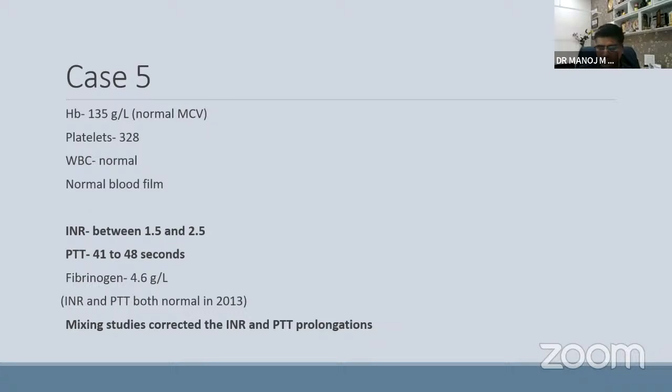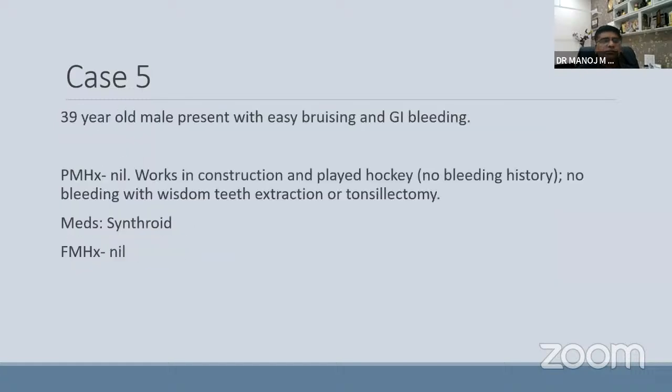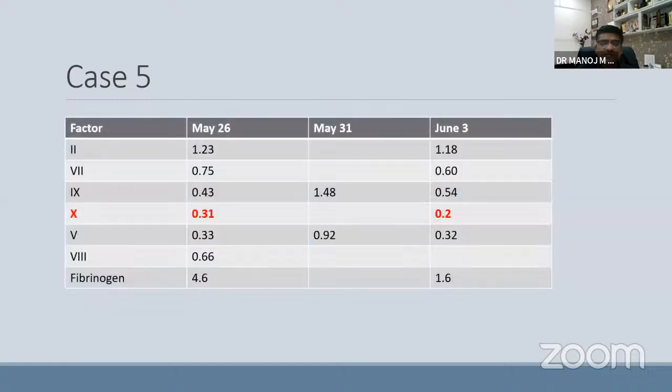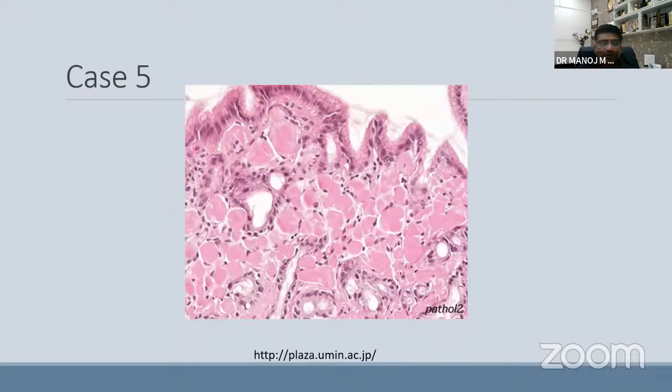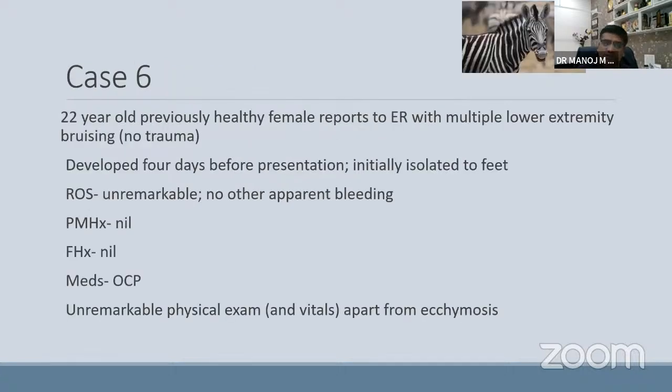Mixing study shows correction, that means no inhibitor antibodies are there. So factor 10 deficiency was seen on this. So this is a young male, but still there are chances that they may have such type of deposits. This is typical of amyloid. So amyloidosis can present with factor 10 deficiency and bleeding like raccoon eyes. They often present with diarrhea, proteinuria. It is seen in 10% of patients with AL amyloidosis. It binds with the factor 10 structure, and that is why it gets deficient.